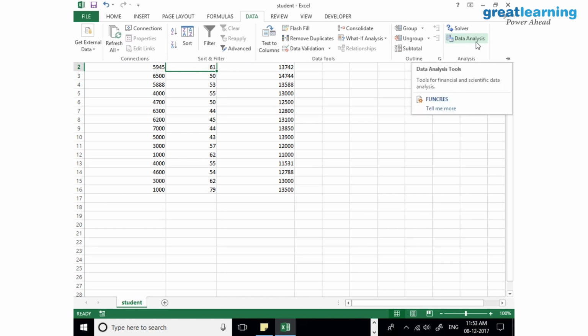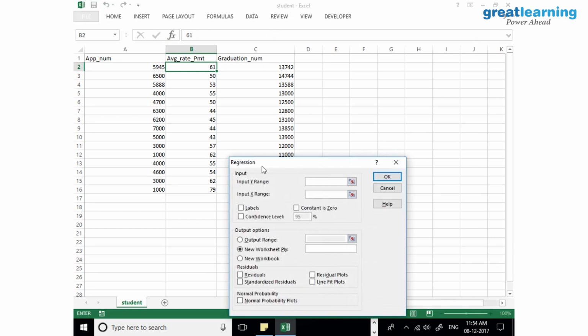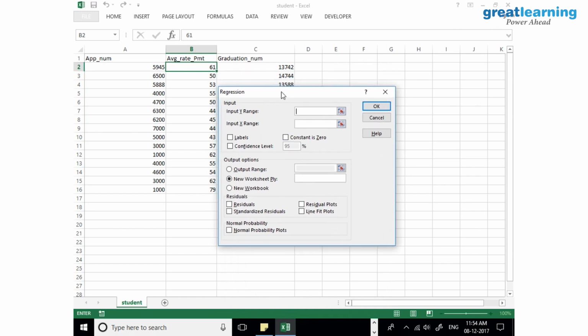Data analysis. Go to regression. Now you will give your input. What is my Y here? Application number. So this is my y. What is my x? Average rate of placement. That's my x. My first row is label. That's it. Shall we do it? Go ahead.